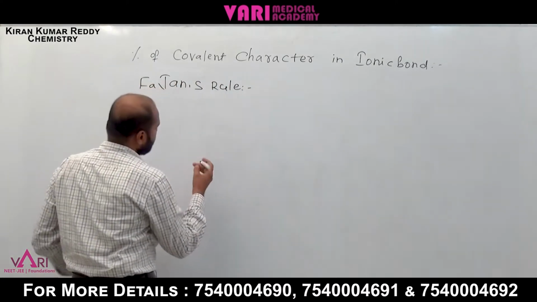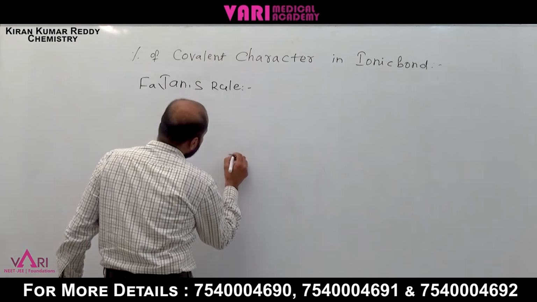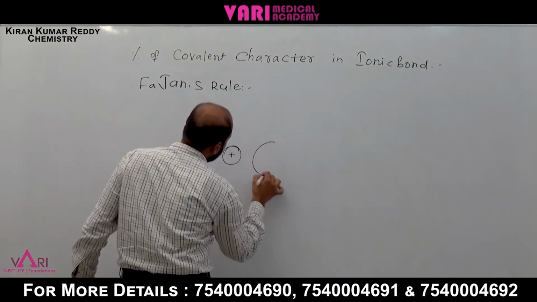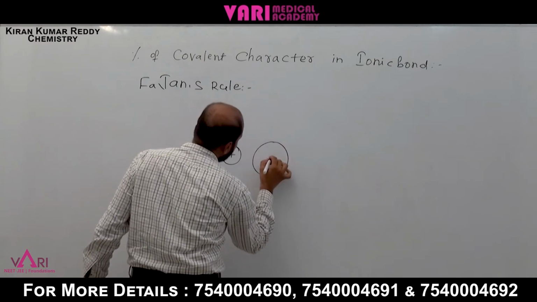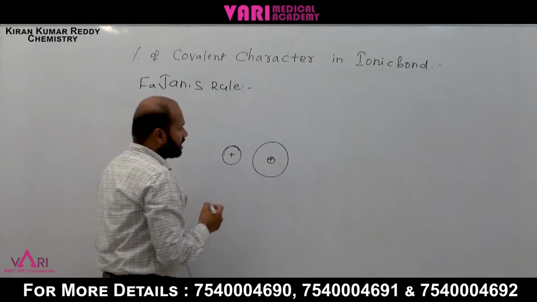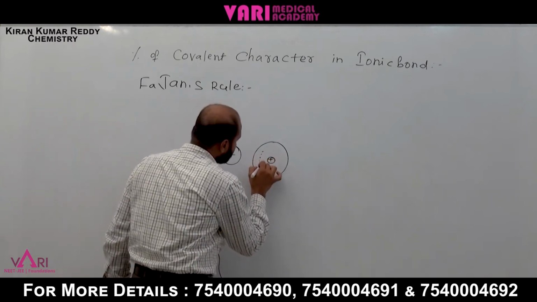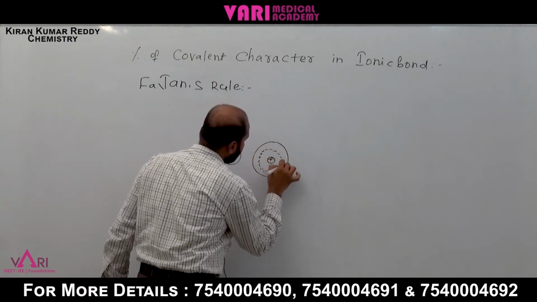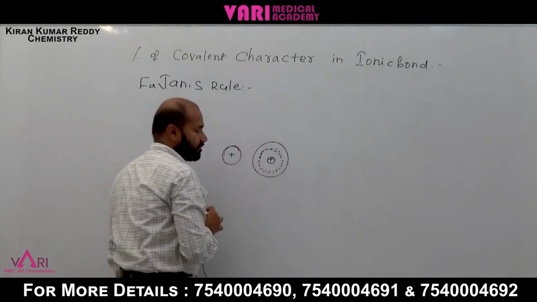What he explained here: cation and anion. Anion also has a nucleus and cation also has a nucleus. Here the anion has more electron density, more electrons revolving around the nucleus.